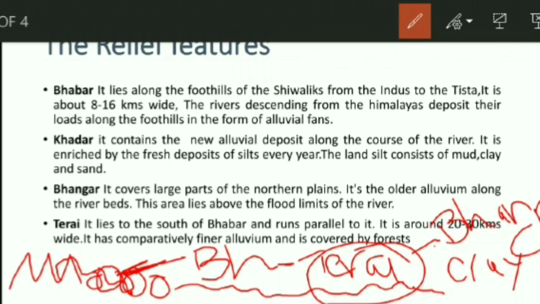The last one is the Khadar, which is considered to be the most fertile. Every year, along with the flood, the river brings and deposits material at the mouth of the river. Khadar contains new alluvial deposits along the course of the river and is enriched by fresh deposits of silt every year. The silt consists of mud, clay and sand.